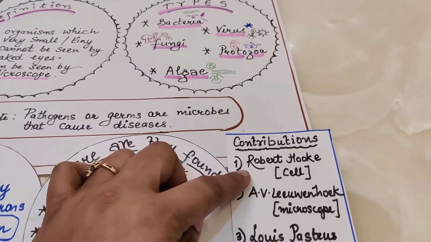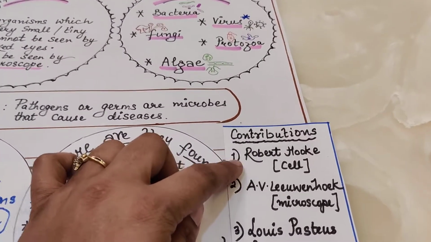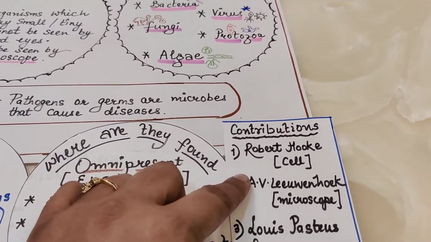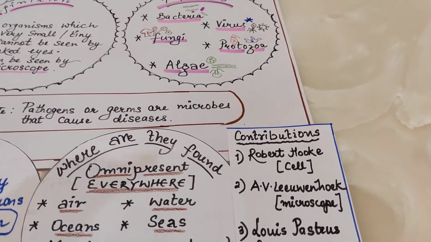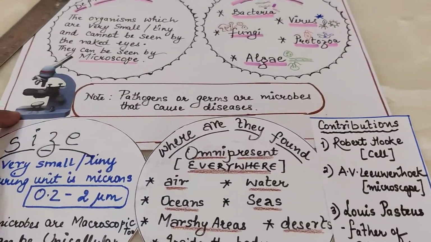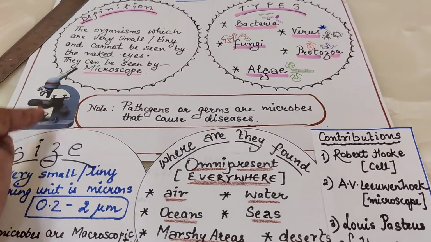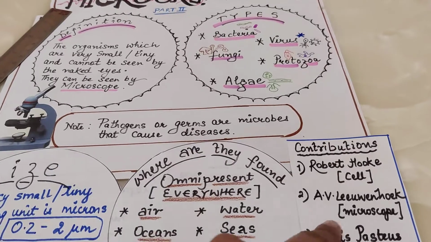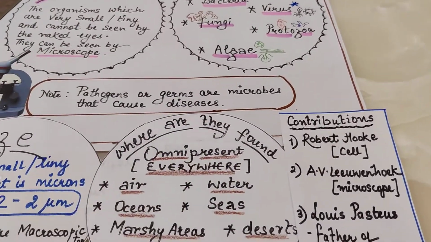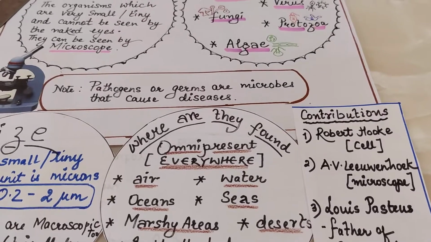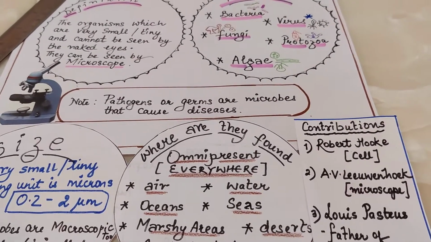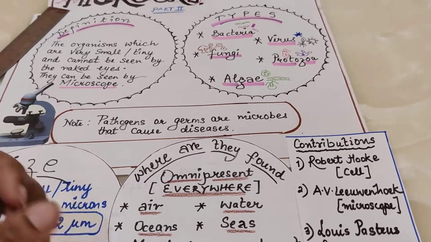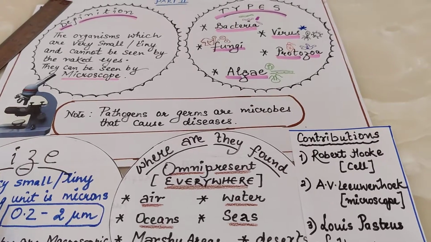We should know that the first man who took up a concept of cell was Robert Hooke, though he saw just a cork cell, but his contribution cannot be overlooked because he came out with a concept. Then Mr. Leeuwenhoek came out with his own type of microscope, a modernized version. The earlier microscope was a simple one, but it enabled everyone to see into this kind of world which is there around us, which is affecting all of us, which is causing diseases in human bodies, and animals are suffering from it. Things are getting spoiled, but we are not able to see them.